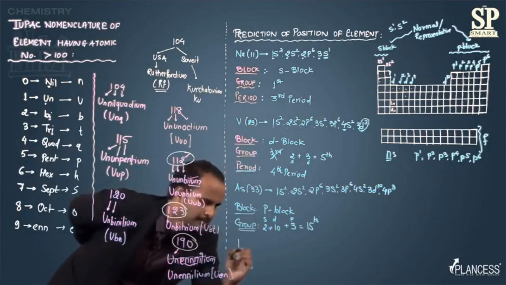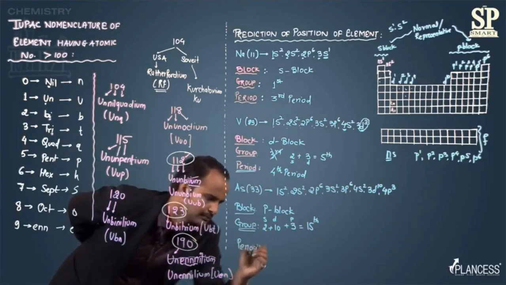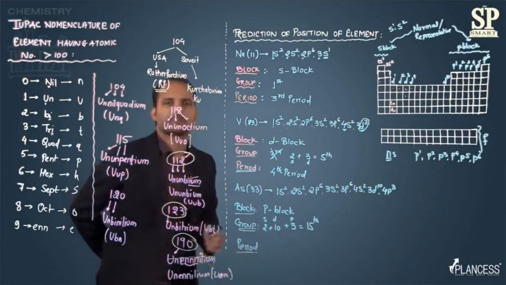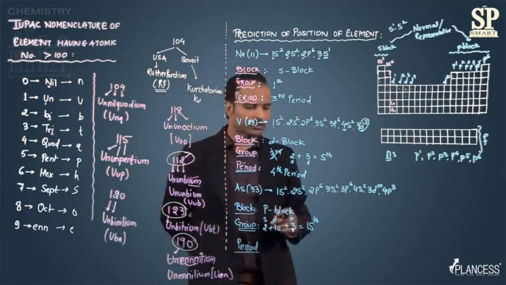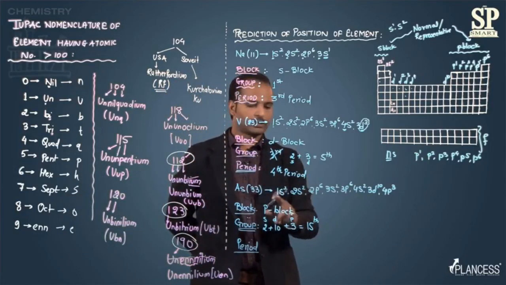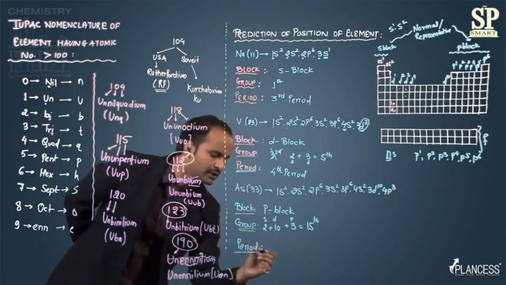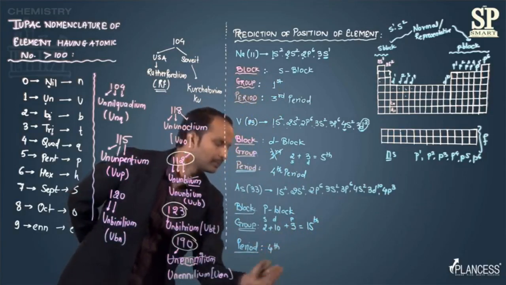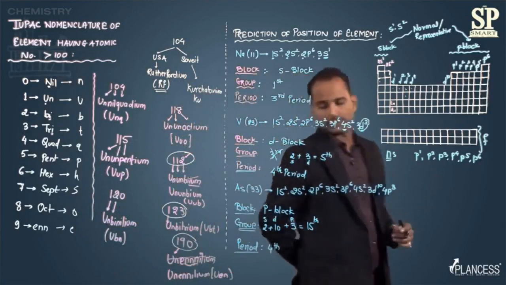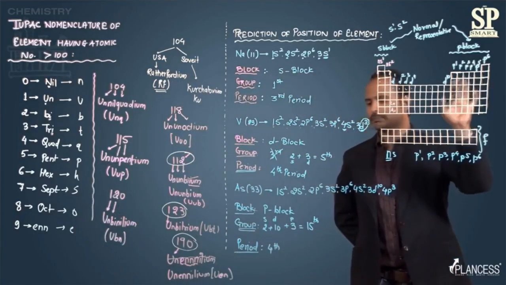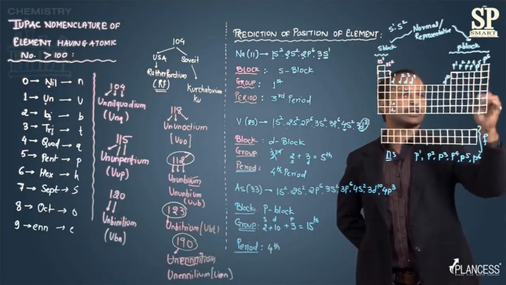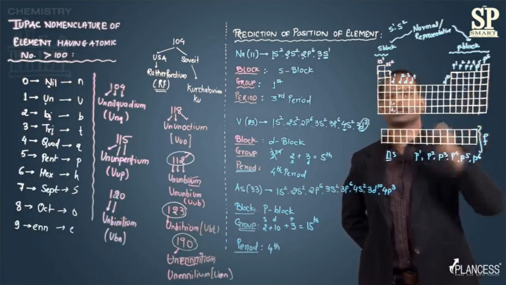Then period. The highest principal quantum number, again I will say, let's see the principal quantum numbers: 1, 2, 2, 3, 3, 4, 4, 3, 4. That is fourth. So the period number is fourth. So it belongs to the fourth period. So here it belongs to P block. In P block it is the 15th group, that is p3 here, and that too in the fourth period, that is somewhere here.